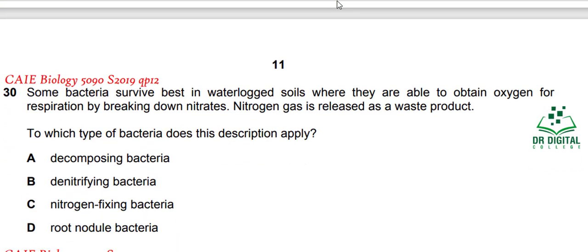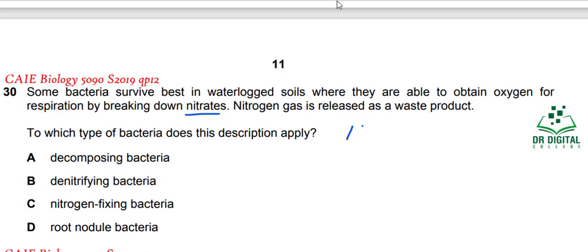In question 30, some bacteria survive best in waterlogged soil where they are able to obtain oxygen by the respiration, by breaking down the nitrates. Nitrates are broken down into N2 plus O2. We can balance this equation. So oxygen is obtained by the breakdown of the nitrates. Nitrogen gas is released as the waste product.